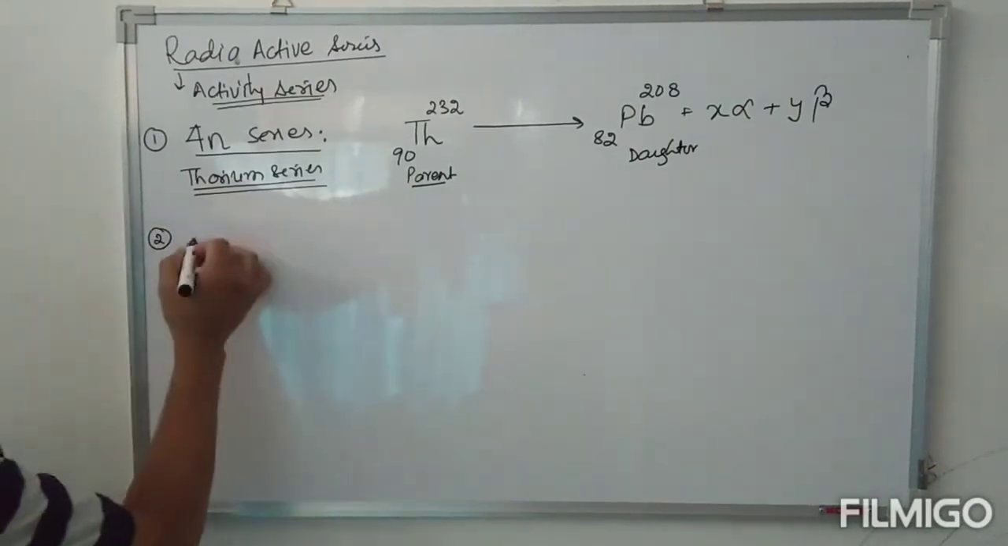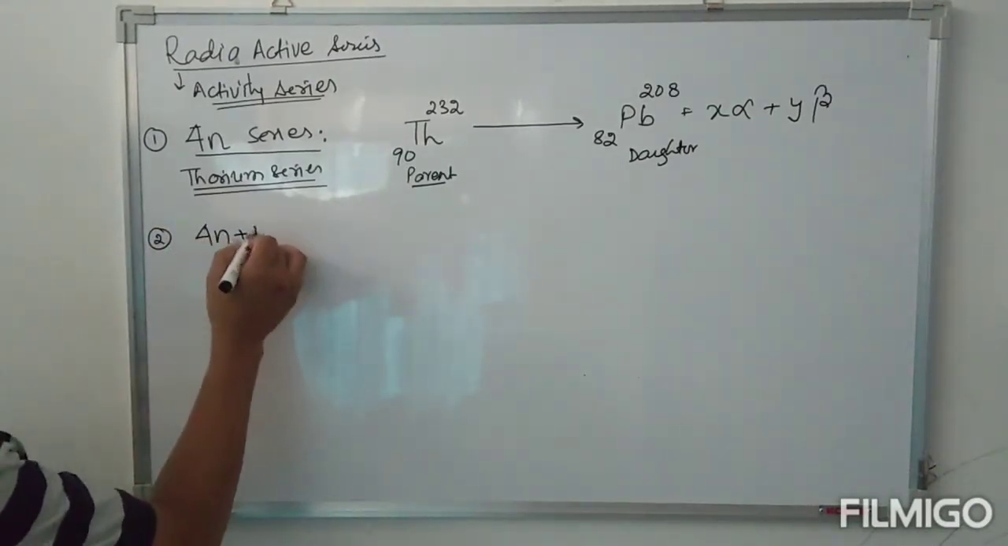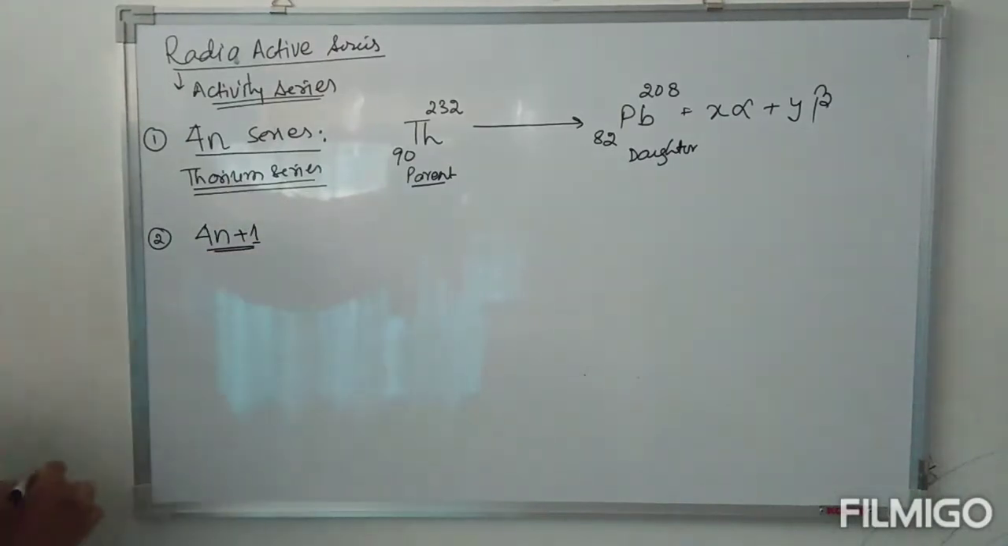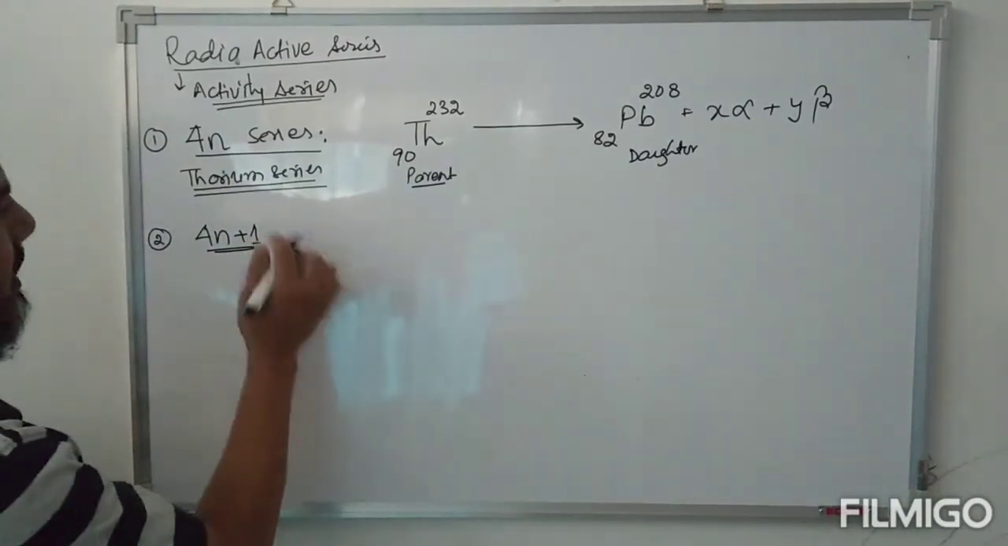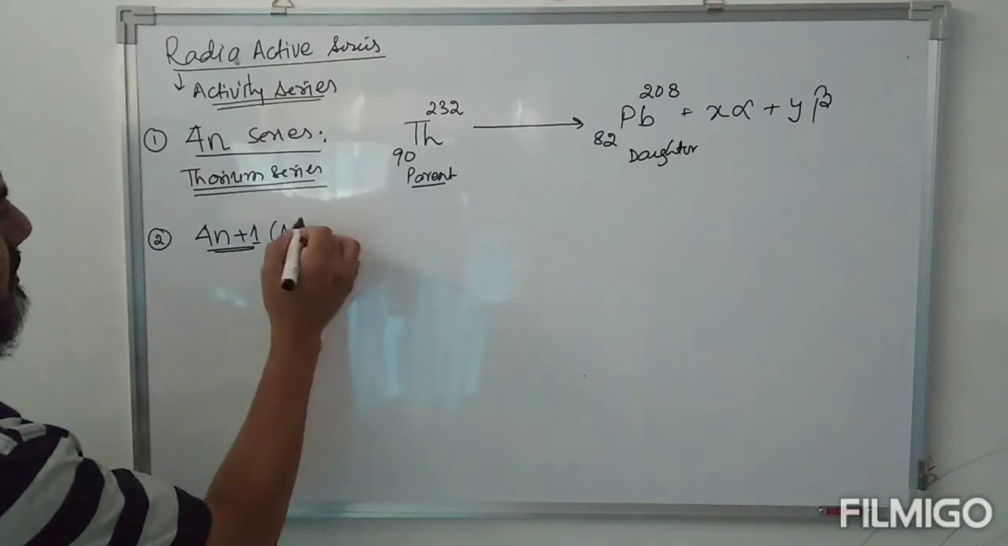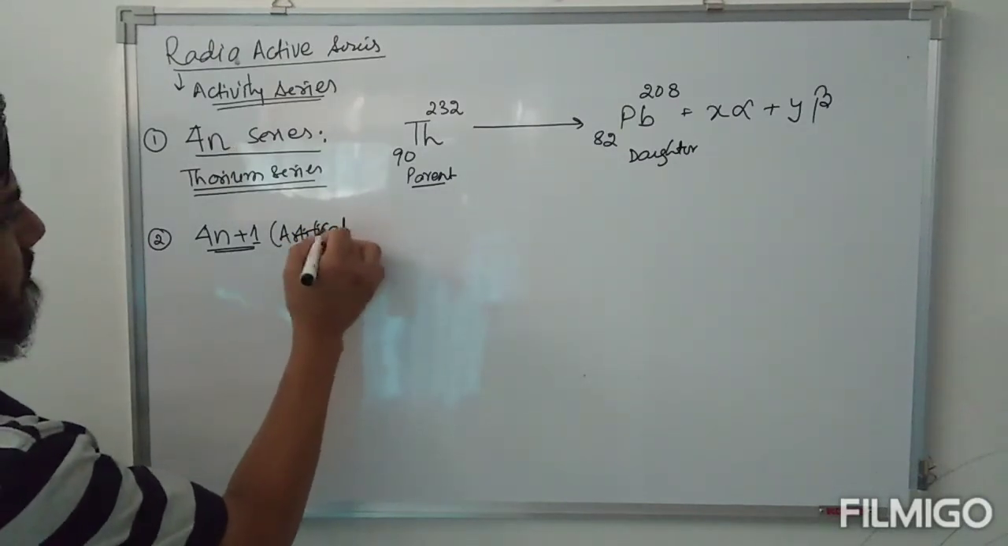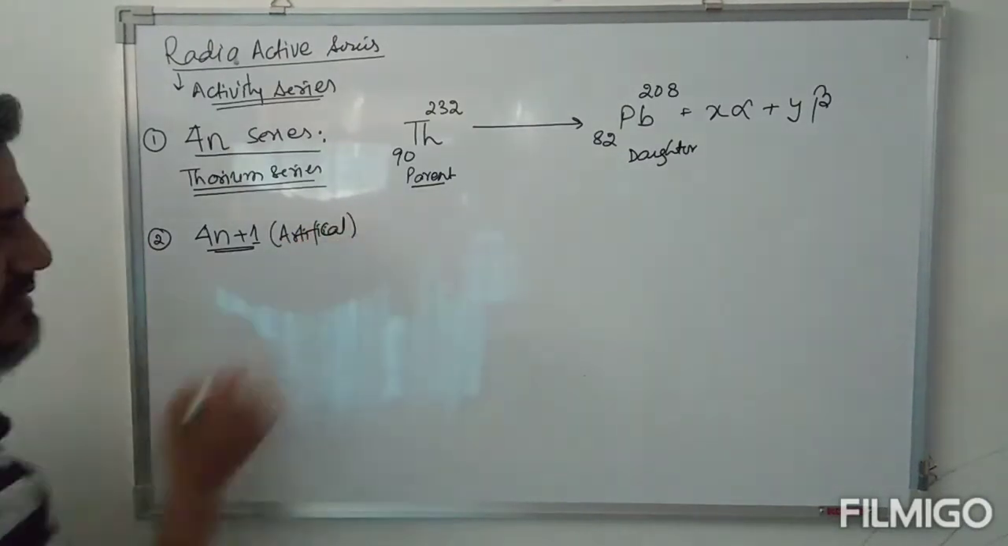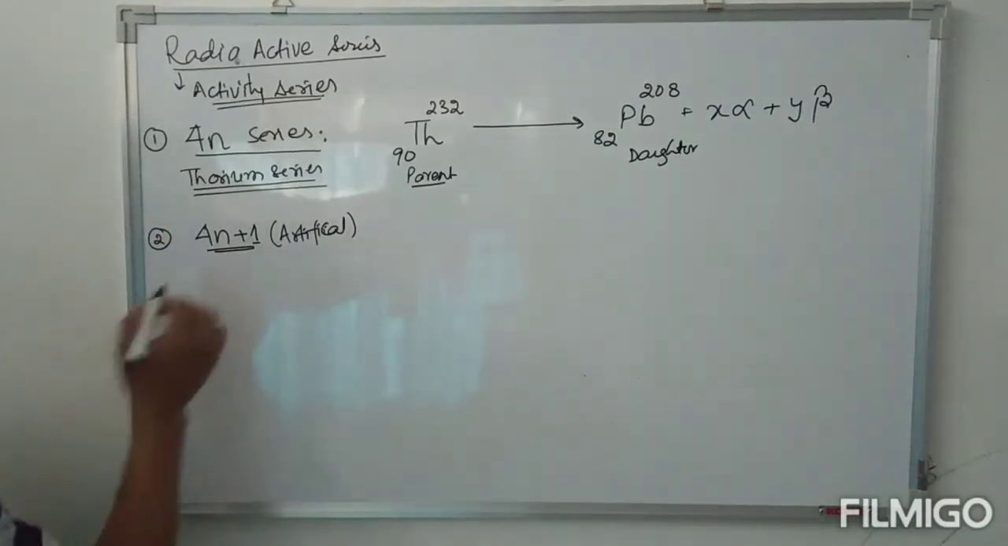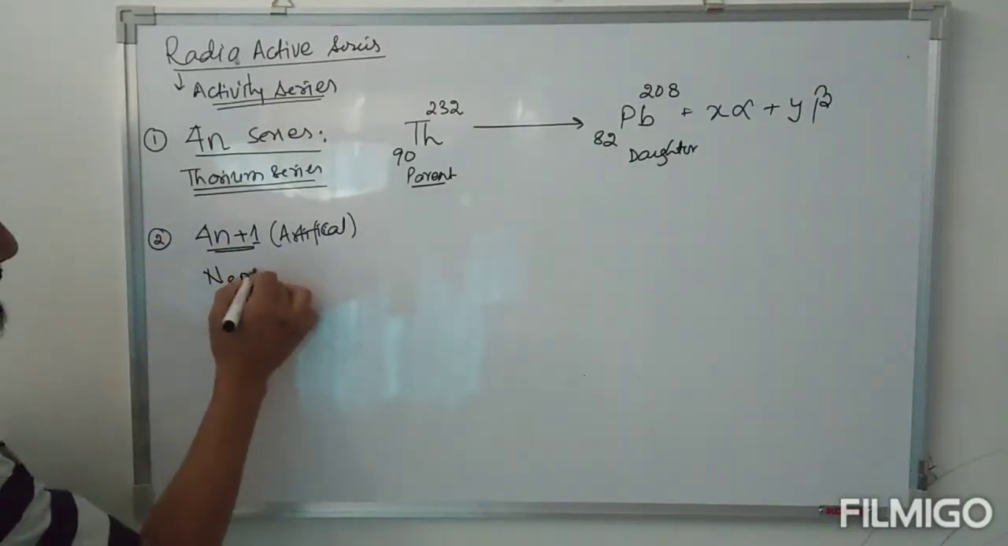Second series, the 4n plus 1 series. This series is an artificial series. This series is also known as the Neptunium series.